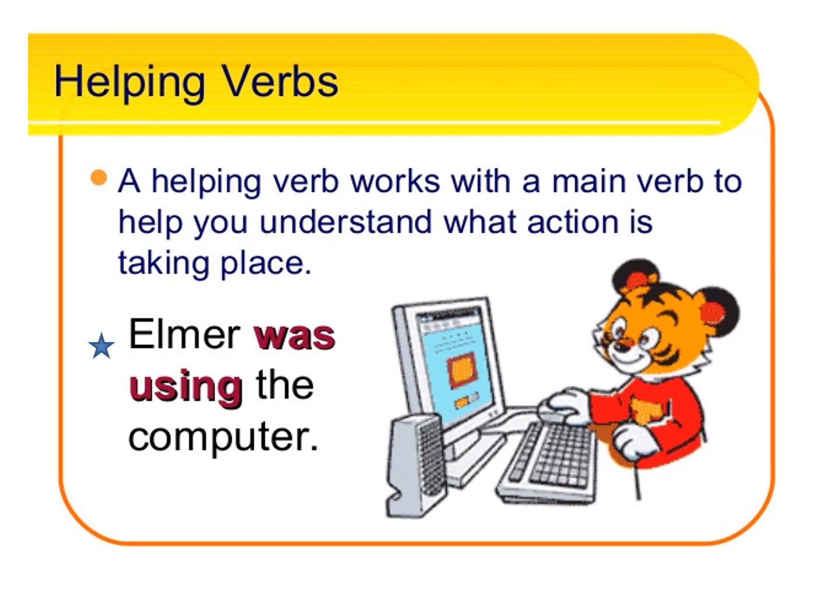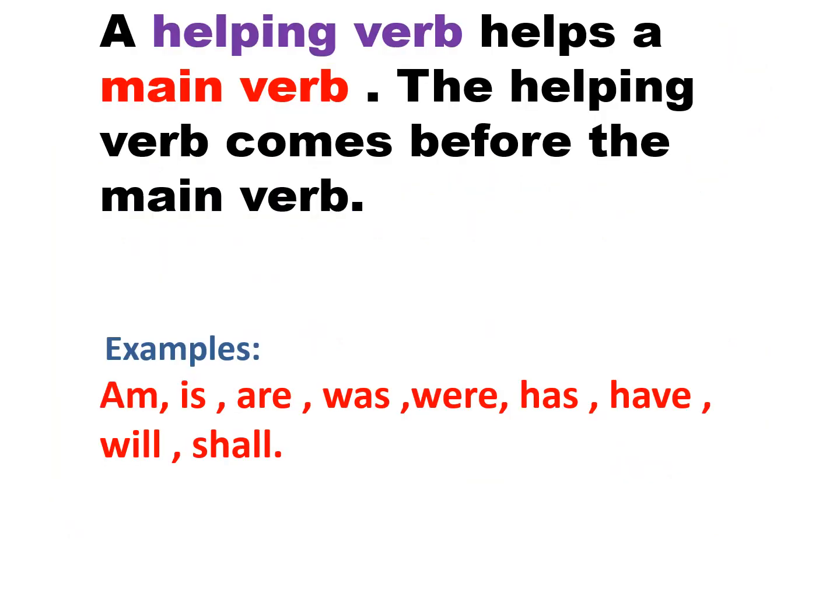So that word was is helping the word using. So the word was becomes the helping verb. So a helping verb helps a main verb, and the helping verb comes before the main verb. Remember this, children, that the helping verb always comes before the main verb.